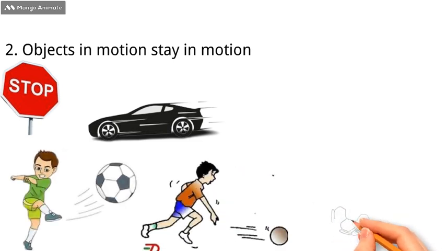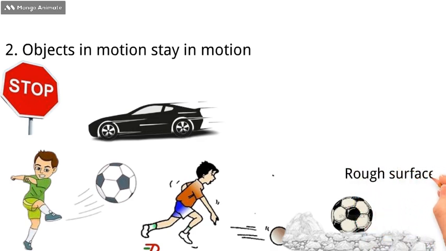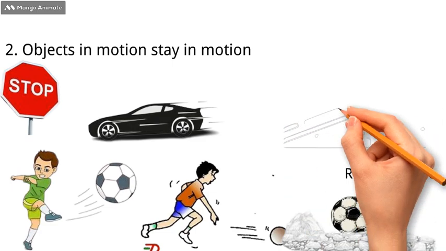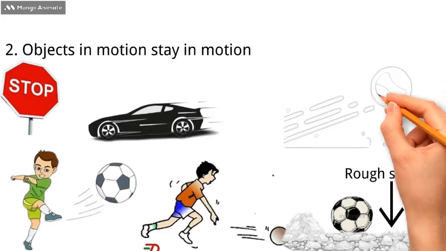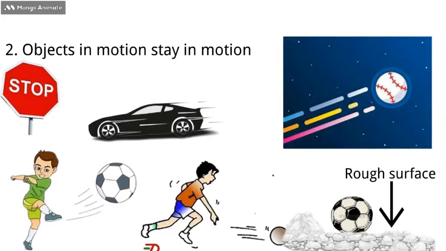Well, why is it that sometimes the ball stops moving on its own when it was moving? Now, you have to consider that an object is also affected by its surface. What I am saying is that the surface on which the ball is moving has frictional force which acts against it, slowing it down, and eventually stops it. If you push the ball in space, the ball would maintain its speed and direction, and it will never stop on its own. I hope I answered that question.